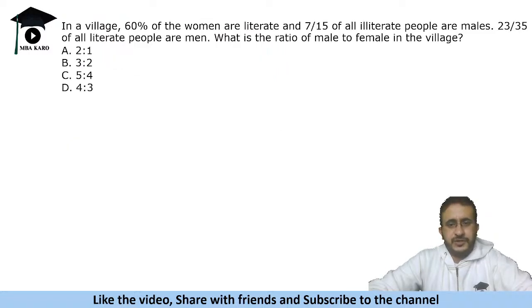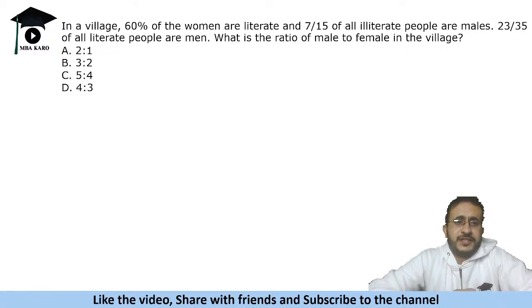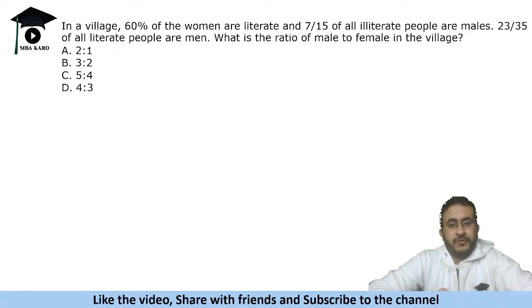Here's the first question for the day. In a village, 60% of the women are literate and 7 by 15 of all illiterate people are males. 23 by 35 of all literate people are men. What is the ratio of male to female in the village?